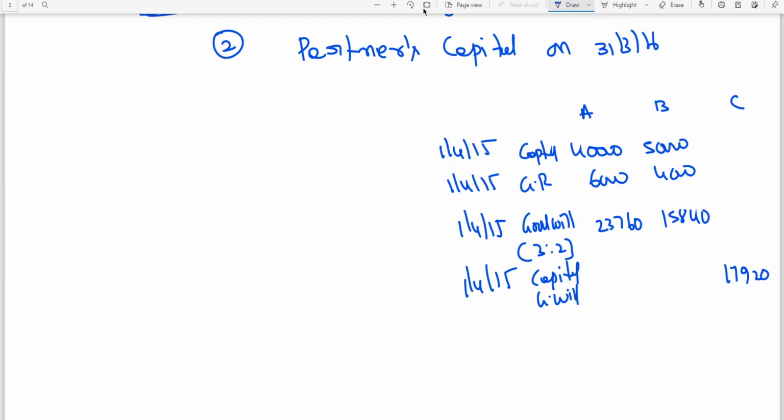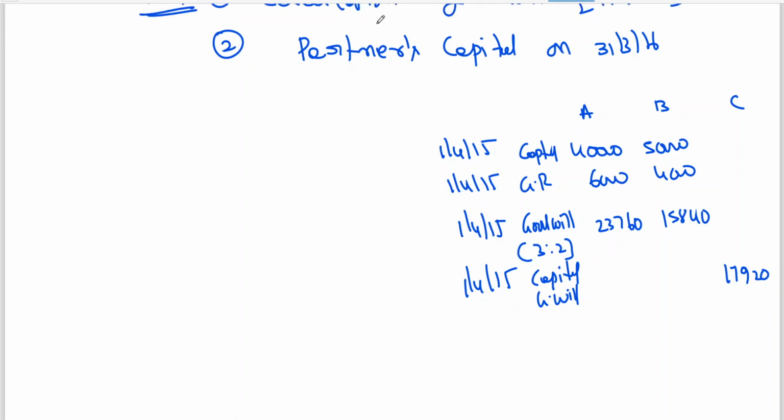You write to balance carried on. Normally you do it, no? Normally you do this. So on 1,415, you write to balance carried on. Just for explanation, I am writing here.